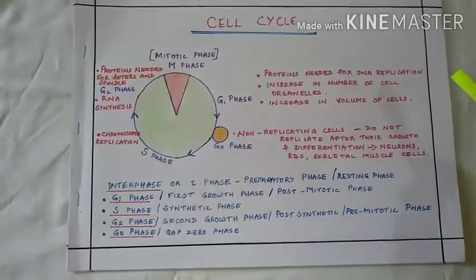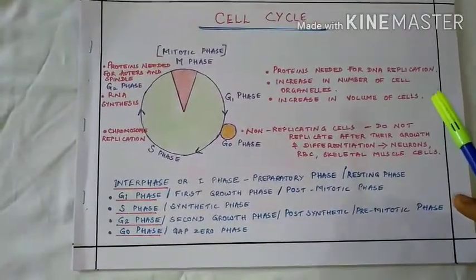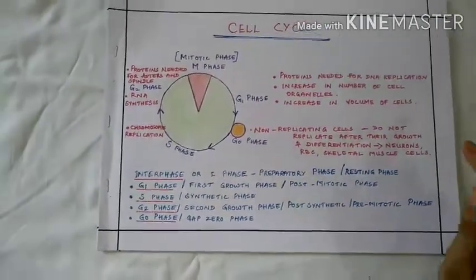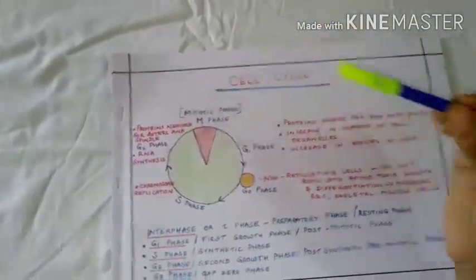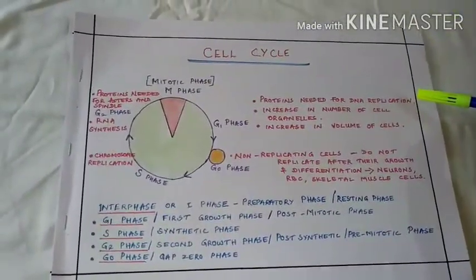Let's try to understand what happens during these different phases of the interphase stage, which is also called the preparatory phase, as it makes the cell ready for cell division, for example, mitosis. During G1 phase, proteins needed for DNA replication are produced.